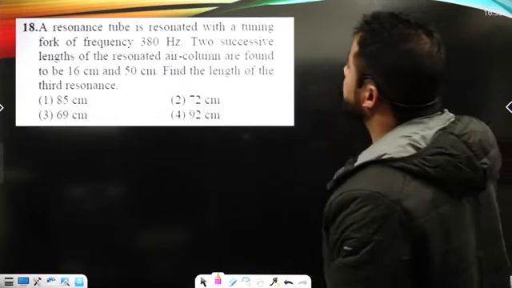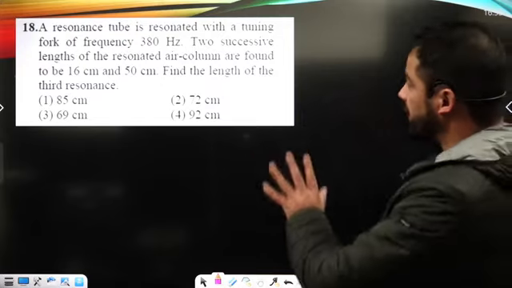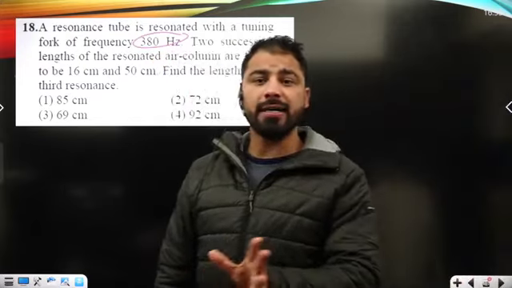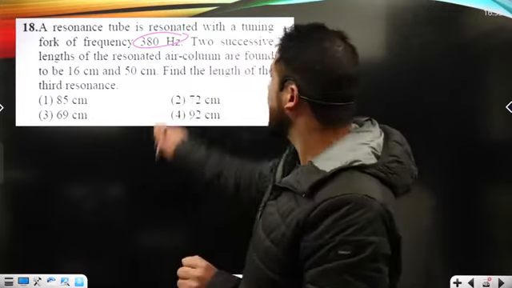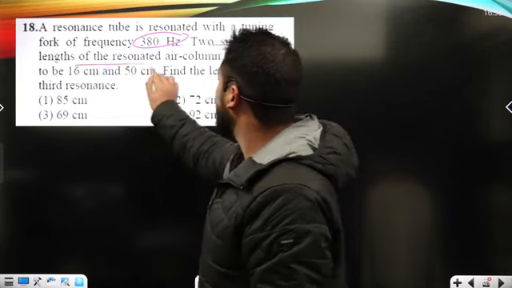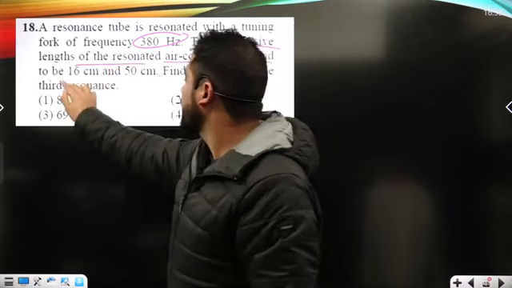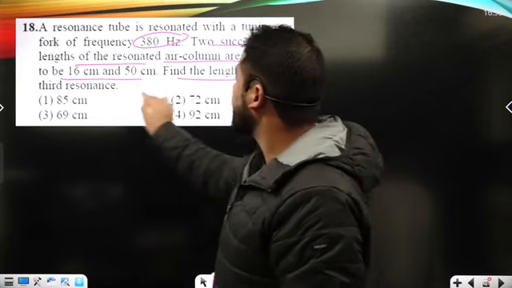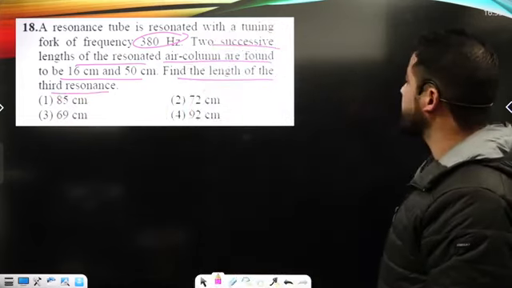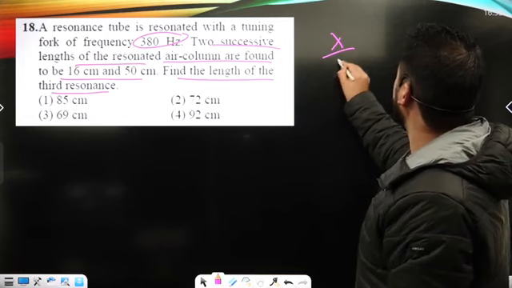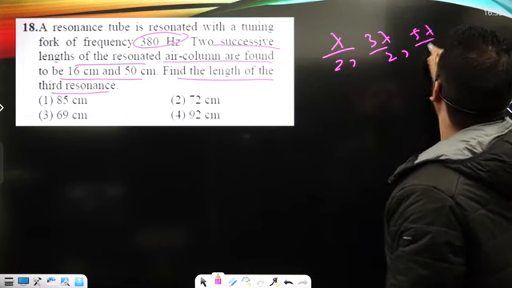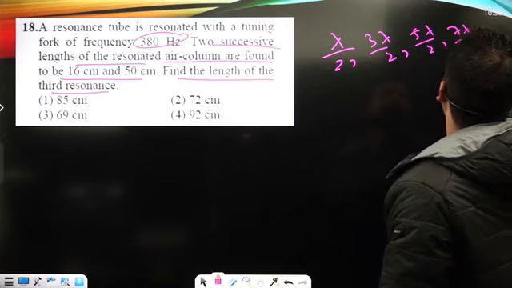A resonance tube is resonated with a tuning fork of frequency this. We have got the resonance tube, right? And that has been resonated with this frequency, that's 380 hertz. 2 successive lengths of resonated air column are found to be this. Find the length of third resonance. We know the successive lengths in the resonating tube are lambda upon 4, 3 lambda upon 4, 5 lambda upon 4, 7 lambda upon 4, and so on.